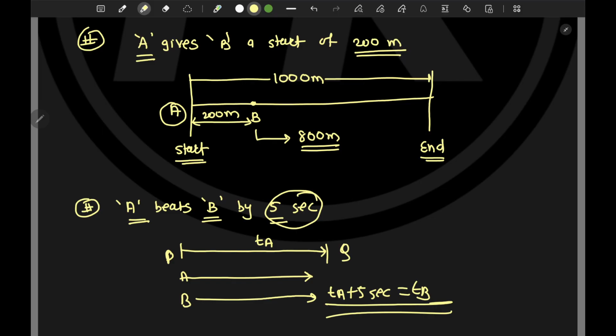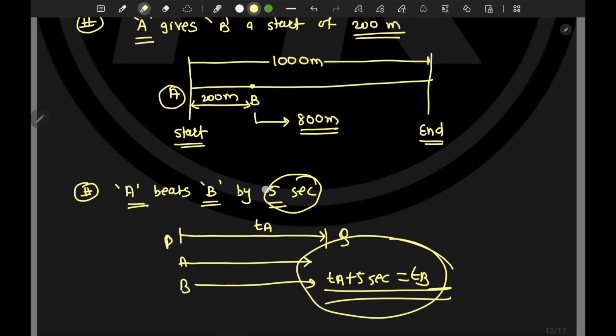So this concept is clear: A beats B by 5 seconds means B will reach 5 seconds after A. That is what we need to formulate while solving the problems. I hope the concepts are getting very clear, and there should not be any second thought. As I'm seeing in recent years, CSAT has shifted towards these application-based time, speed, distance problems, and hence this topic is very, very important. And we will see how simple things can go wrong in the examination.